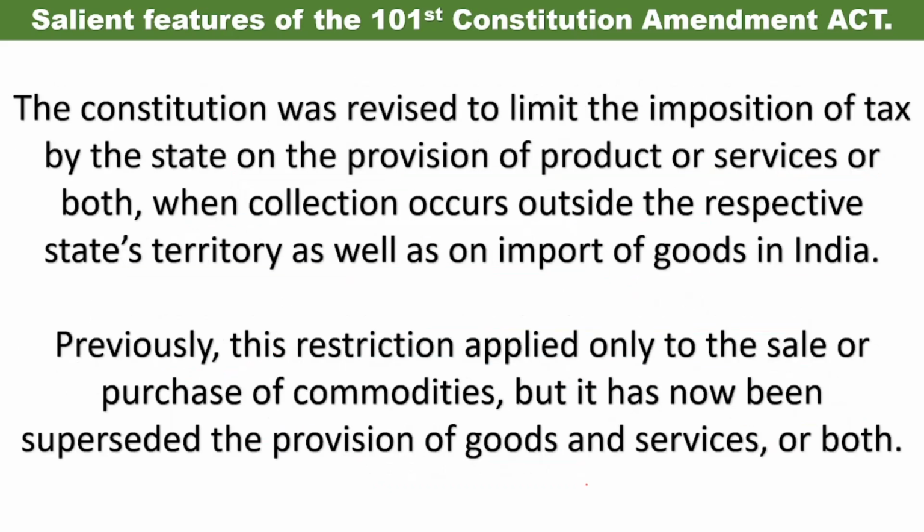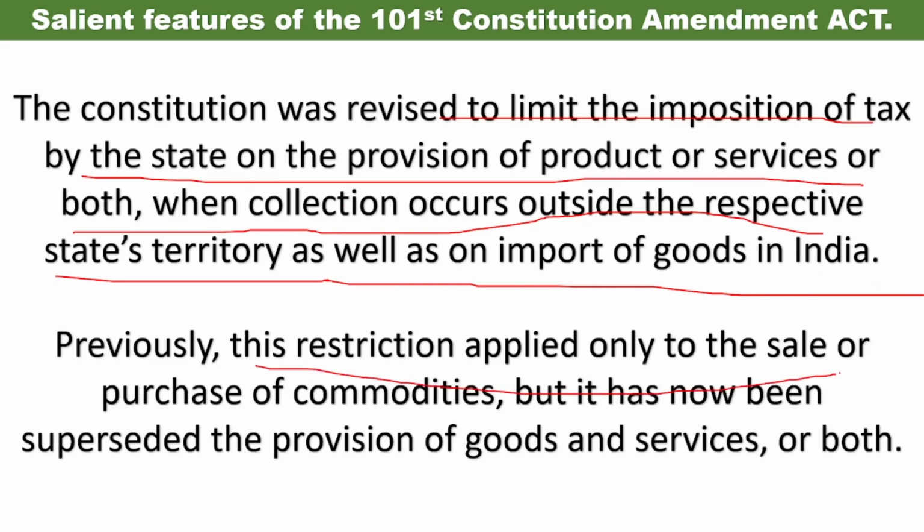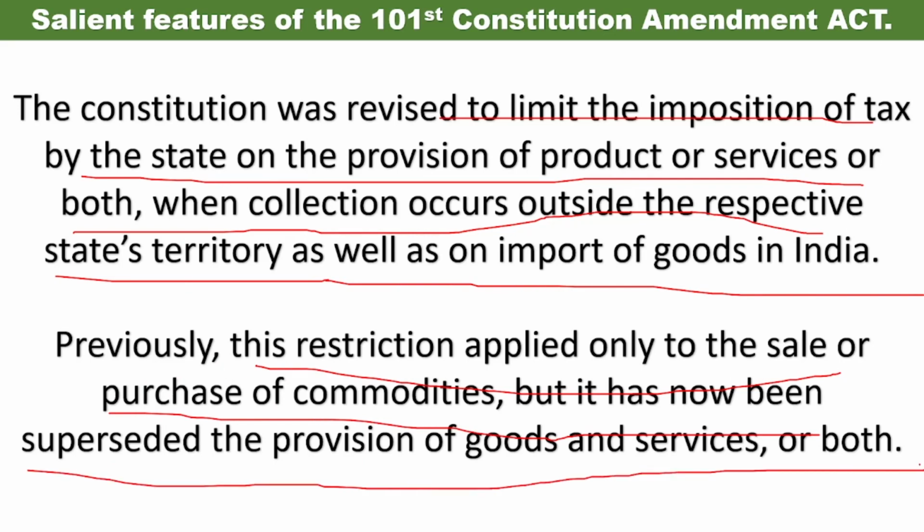One of the benefits. Next, the Constitution was revised to limit the imposition of tax by a state on the provision of products or services or both when collection occurs outside the respective state's territory, as well as on the import of goods into India. Previously, this restriction applied only to the sale or purchase of commodities, but it has now been extended to the provision of goods and services or both. So before, it was only restricted to commodities.